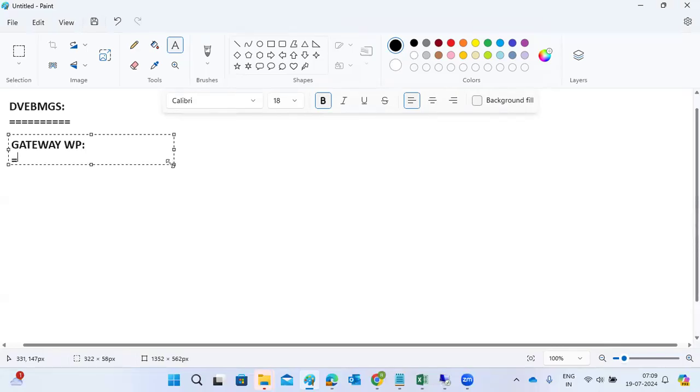What does the gateway work process mean? What is the transaction code? SMGW for the gateway, SMMS for the message server, right? So what is meant by gateway? In every home, or some official buildings, there is a gateway security person in front of your gate. What is his duty? Anyone can chime in here. What is the security person's responsibility in front of your house?